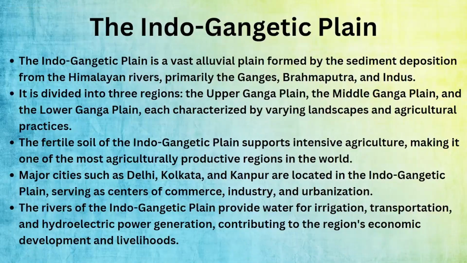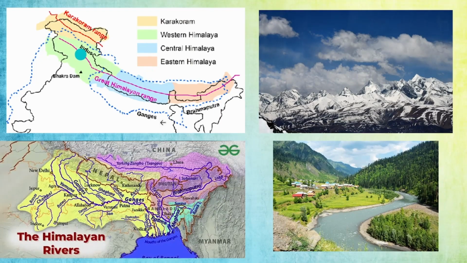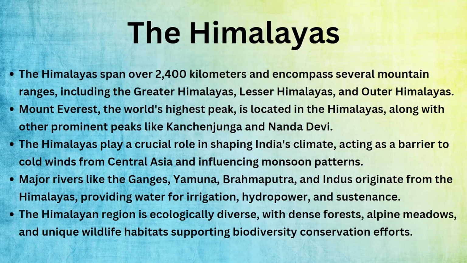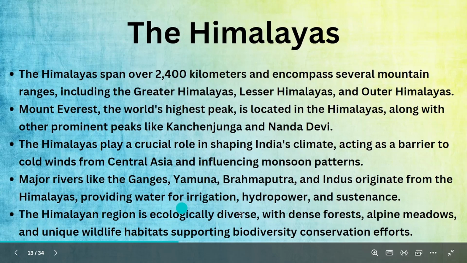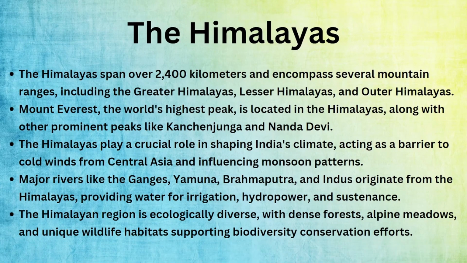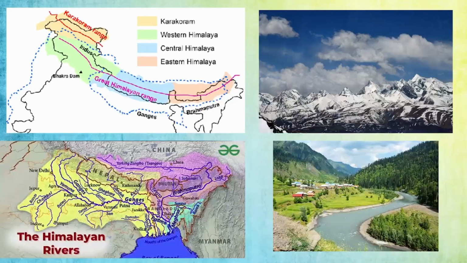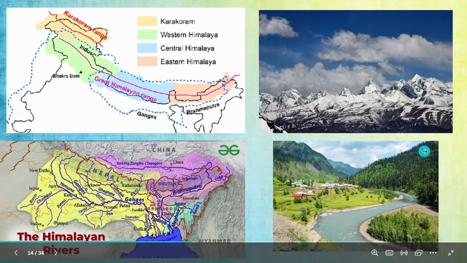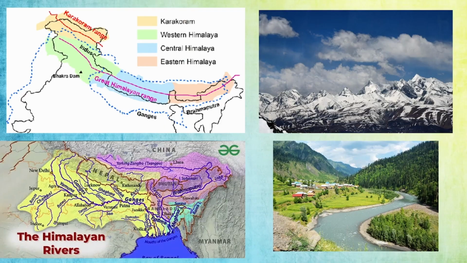Because of these rivers, as you can see here, I will show in the next slides about the Indo-Gangetic Plain. Because of these rivers, there is a lot of irrigation. Irrigation means a good supply of water to the plants, and hydropower. We have all these benefits because of the Himalayas. The Himalayan region is ecologically diverse. There are forests, wildlife, and all. This is a very good point if you can tell. Because it is such a natural place, there are forests and animals.